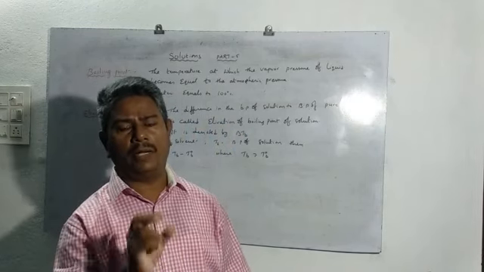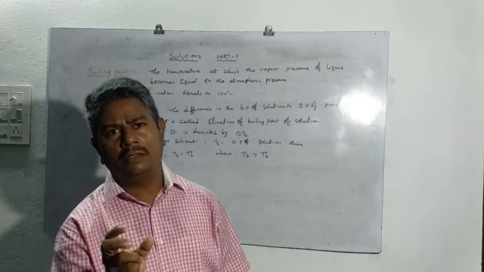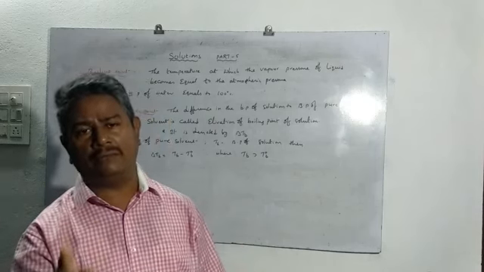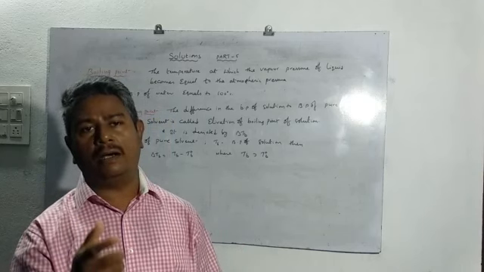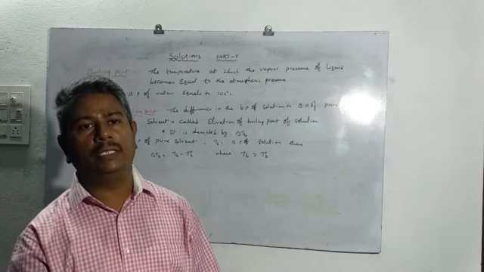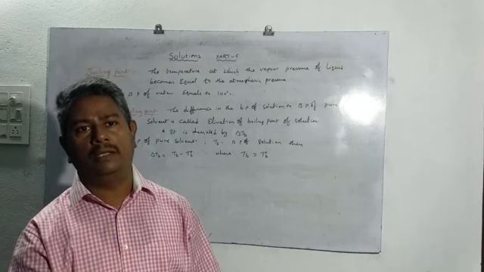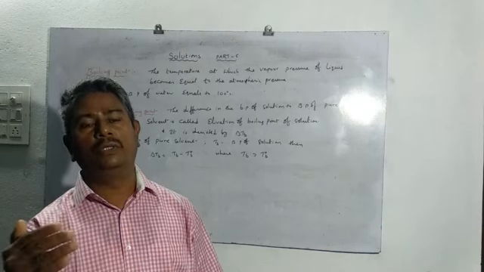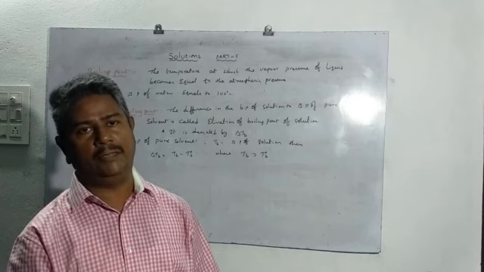What does the boiling point of water mean? At a particular temperature, the vapor pressure of the solvent or liquid equals the atmospheric pressure, and the liquid converts from liquid state to vapor state.